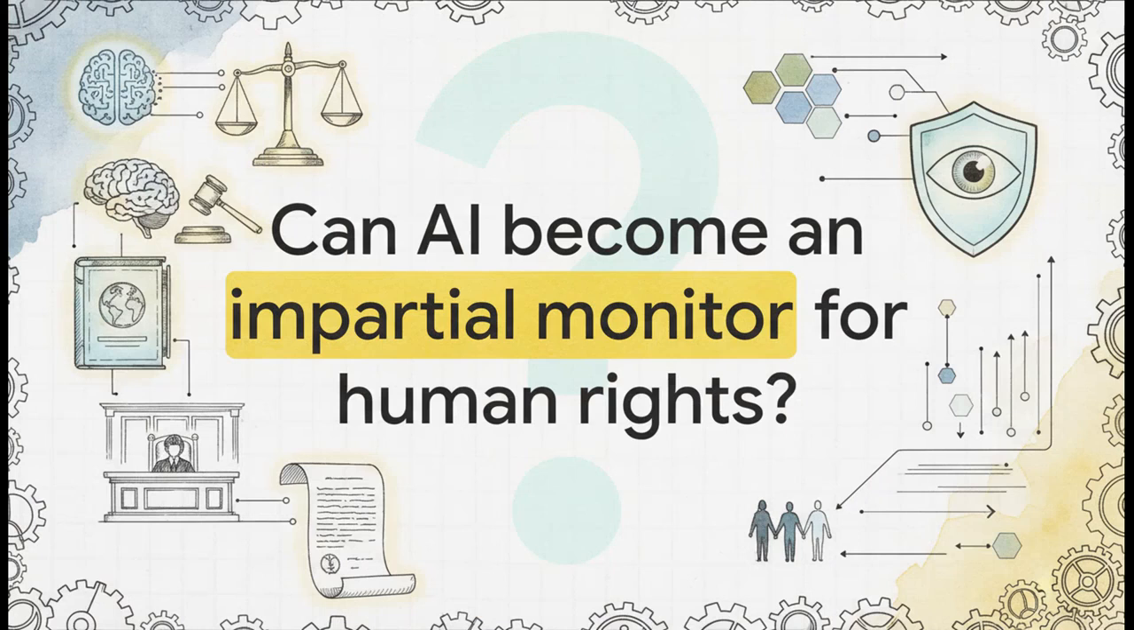So, to wrap up this explainer, we want to leave you with one final provocative thought. We've just seen 6 different AI models effortlessly dissect a complex domestic trial and map its procedures and evidence directly against an international human rights treaty. If algorithms can neutrally and clearly highlight these kinds of discrepancies, what does this mean for the future of global legal accountability? Could AI actually become an impartial monitor for human rights worldwide? It is a fascinating question to consider.